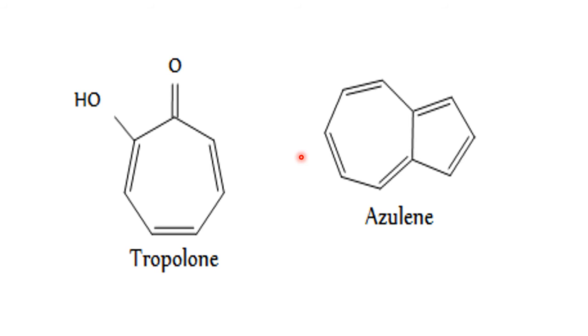Only these two are there in your syllabus because it is very difficult to draw the structures in 11th class. So just for understanding, they have given two examples: tropolone and azulene. They will find applications in the chemical industry, so we learn later. Now these two are examples for aromatic compounds, but they are non-benzenoid.